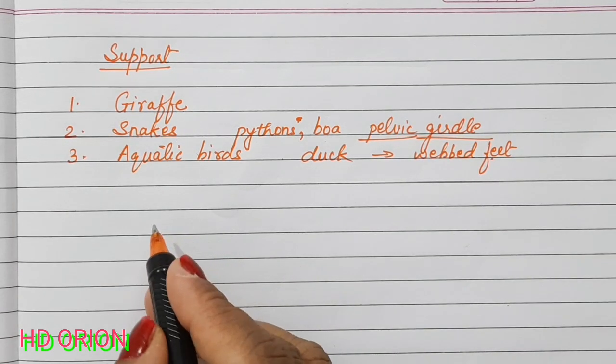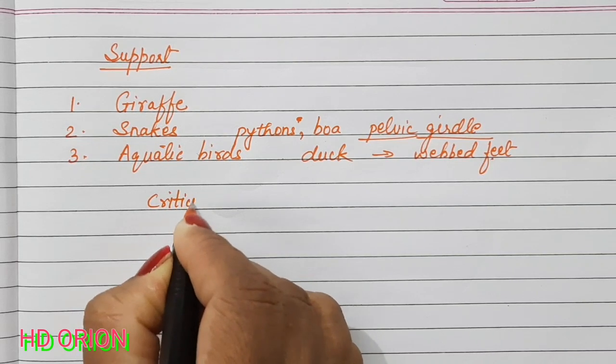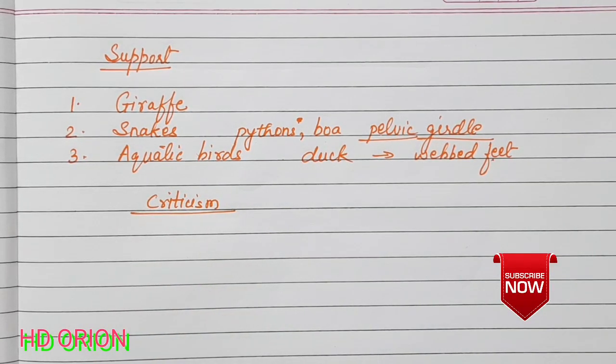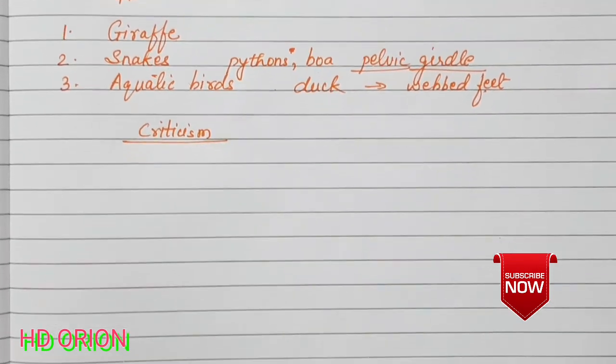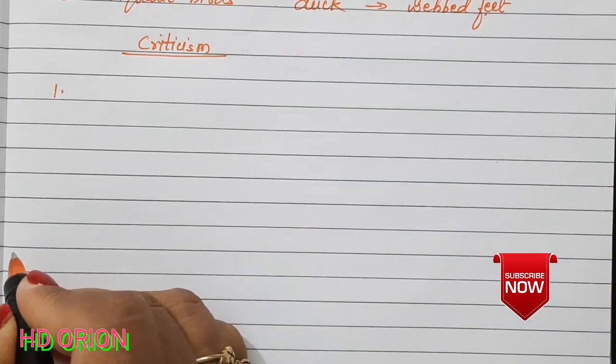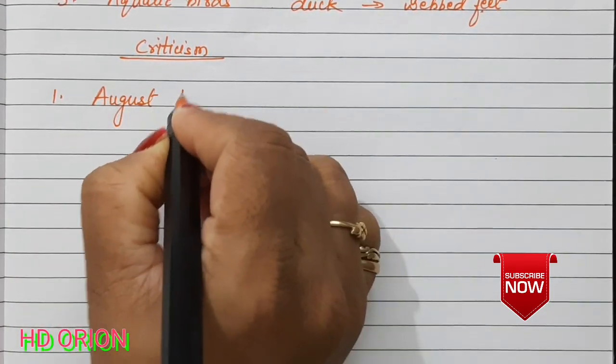But if we talk about the criticism, there are many examples that have been given against Lamarck's theory. Let us see them one by one. The very first criticism was given by a very famous scientist, August Weismann.